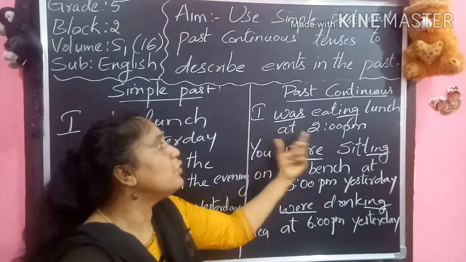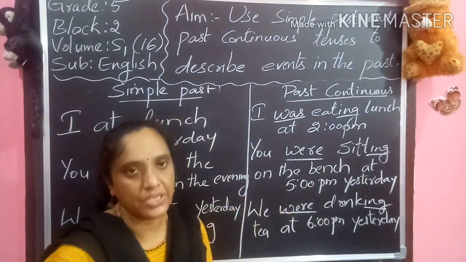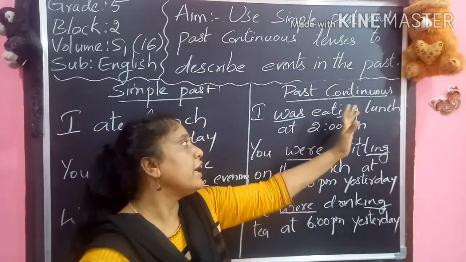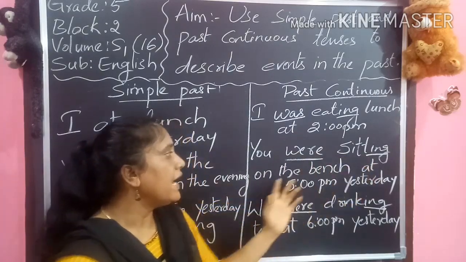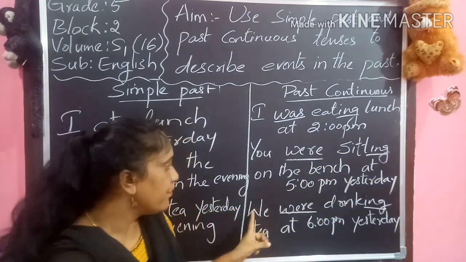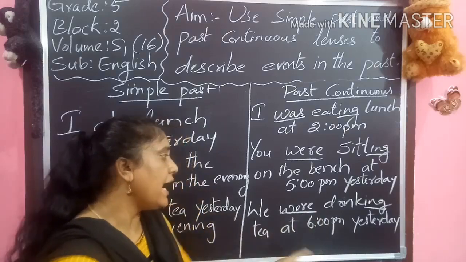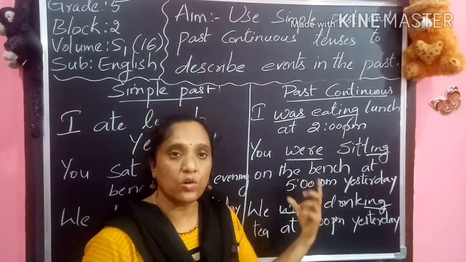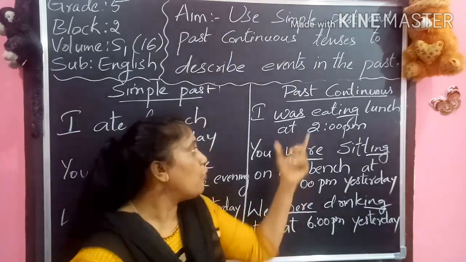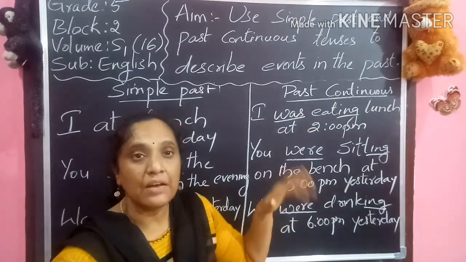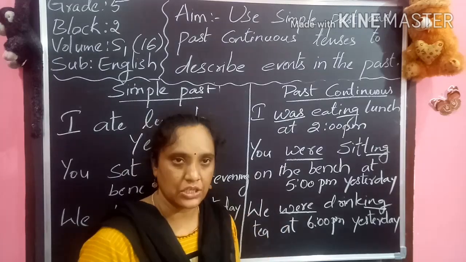So what were you doing at 2 p.m. yesterday? Where were you sitting at 5 p.m.? What were you drinking at 6 p.m.? Means in the question was and were must be used while we want the answer for the past continuous.